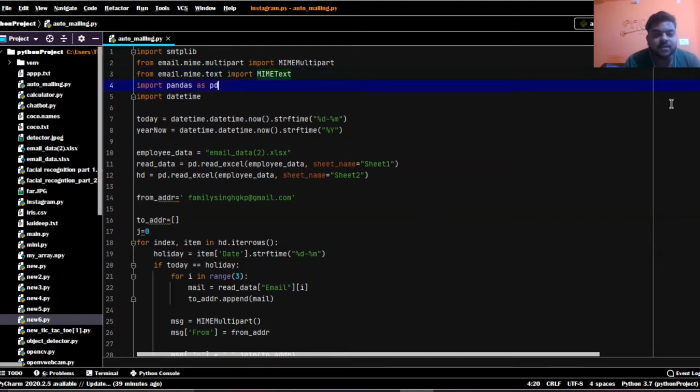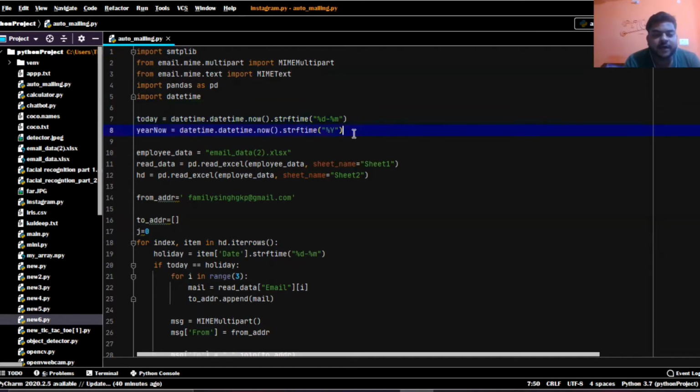And now the next is import pandas as pd. Pandas is used to extract data from files like an Excel sheet, meaning accessing the data of the sheet. Now the next is import datetime, which basically gives the date and the time of our system. Next here is today's date, time, and the year.